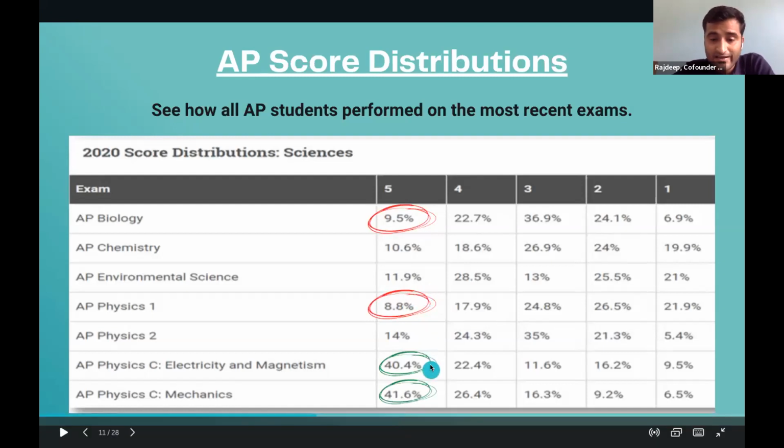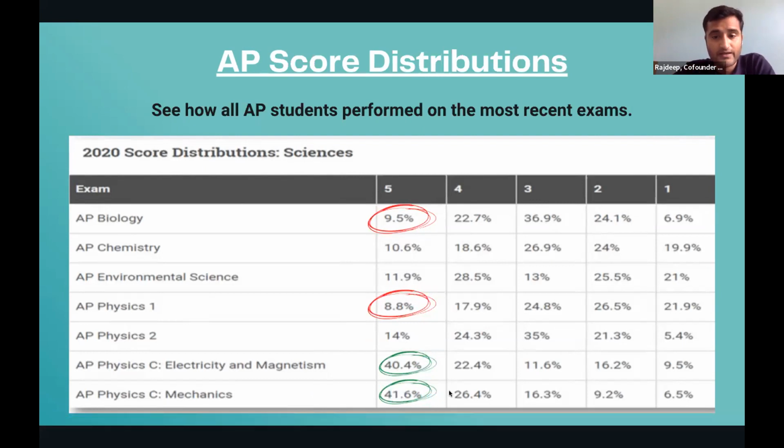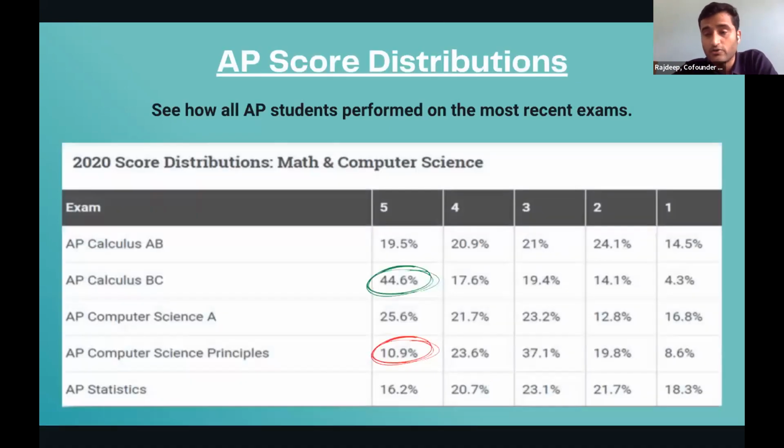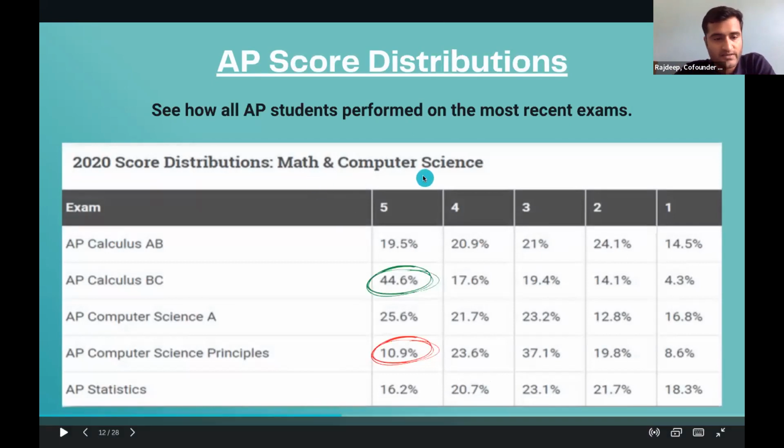AP Physics C, electricity and magnetism, 40.4% of students got 5 on 5. That's almost about half the students. AP Physics C mechanics, 41.6% of students got 5 on 5. So these two subjects seem to be very, very favorable in terms of the number of students getting 5 on 5.